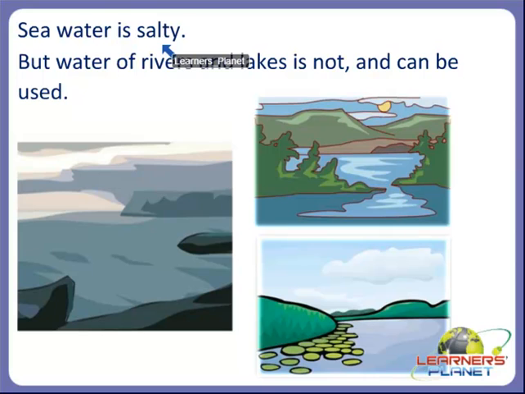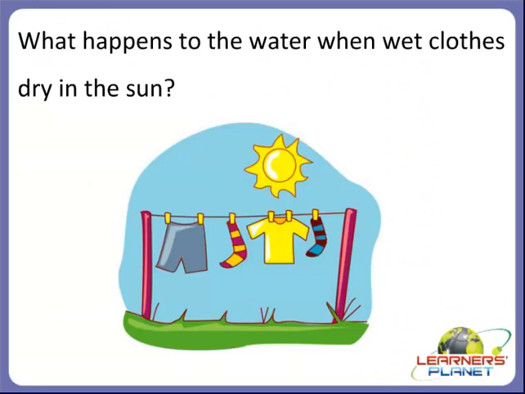Because sea water is very salty. So we cannot drink this salty water. But water of rivers and lakes is not salty and they can be used, right? So we cannot drink all kinds of water available on the earth.